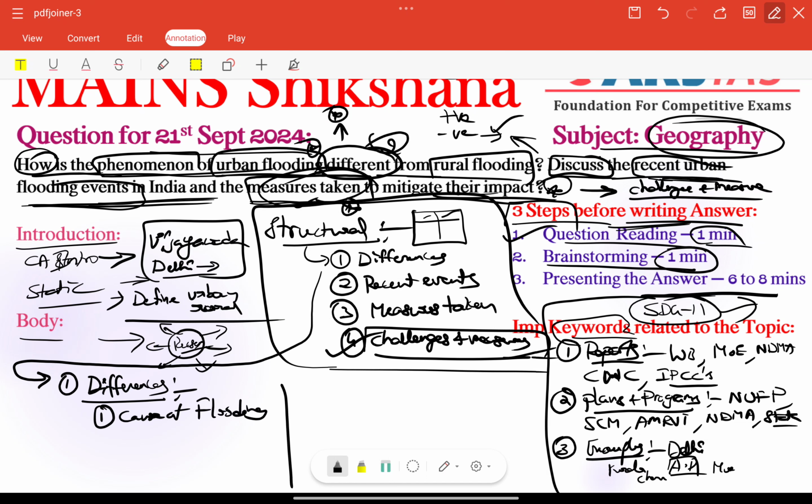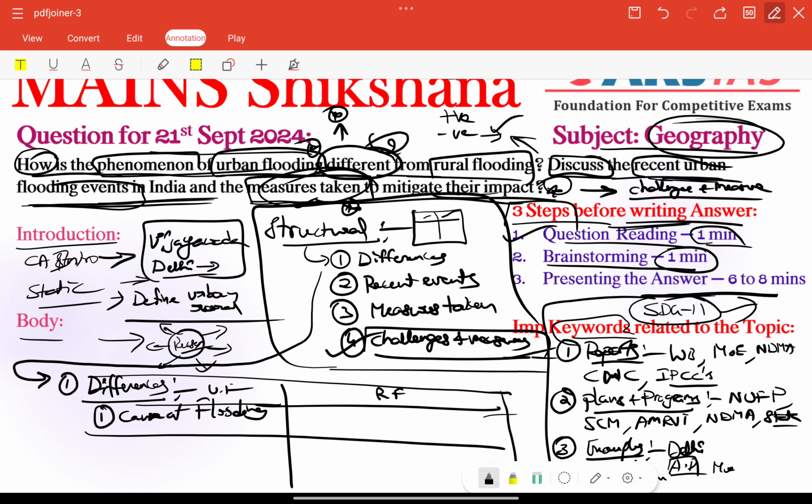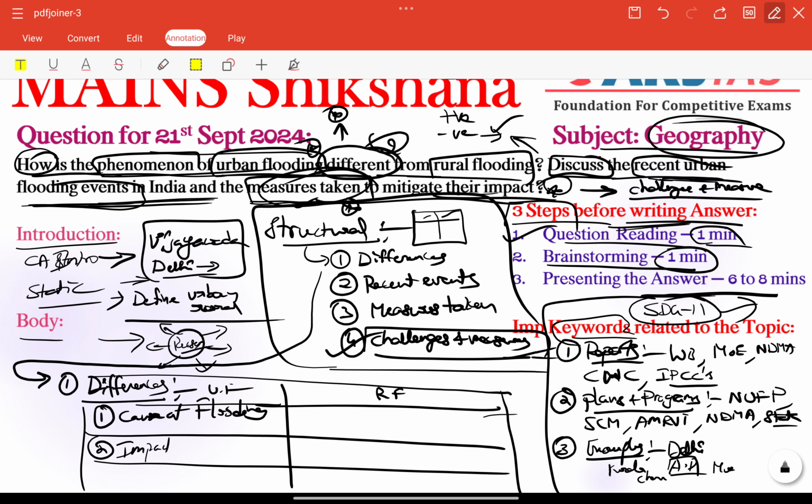Here we can draw a table with urban flooding and rural flooding. It will look good to the examiner when we differentiate point-wise using a table. Very, very important. Next important thing is we can talk about the impact on population and also infrastructure. That is also a very important point.